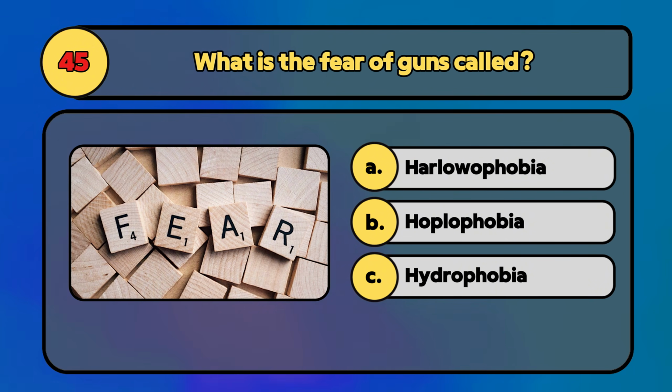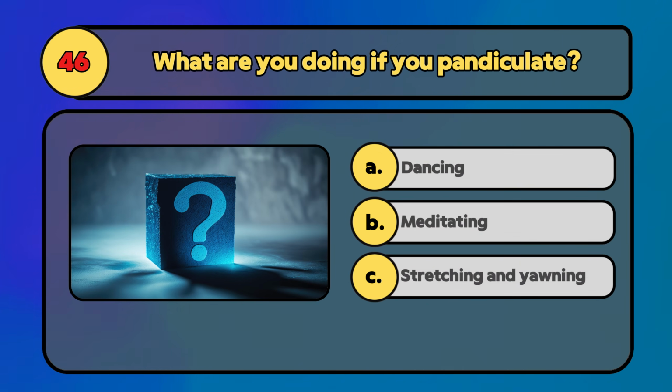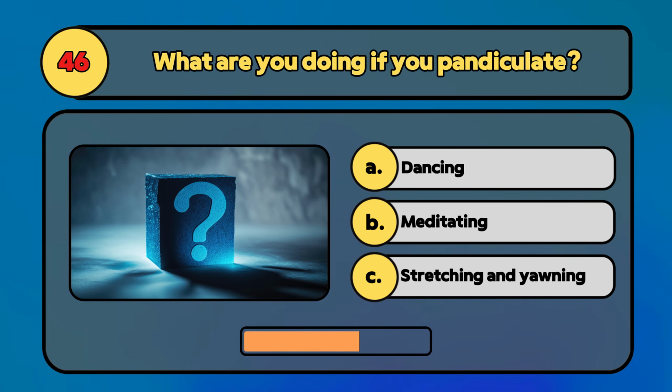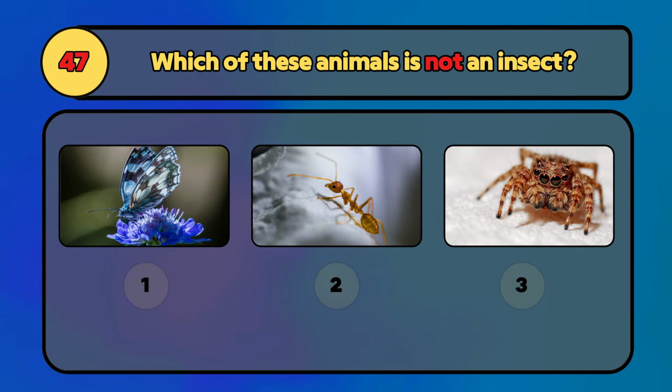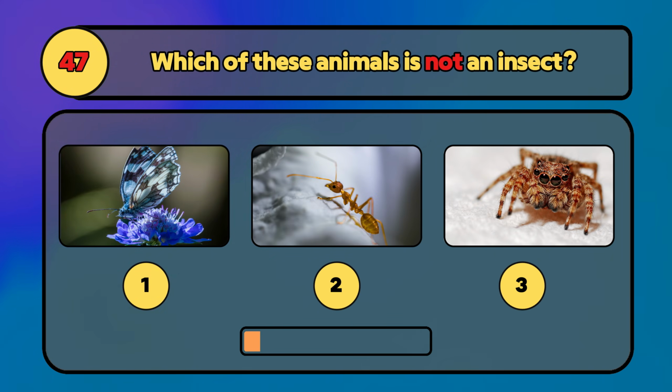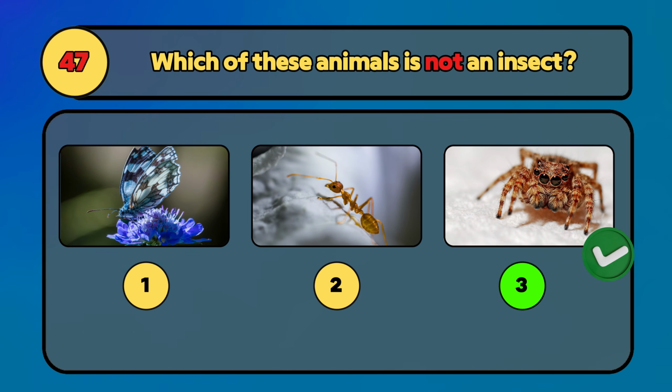What is the fear of guns called? The fear of guns is called hoplophobia. What are you doing if you pandiculate? When you pandiculate, you are stretching and yawning. Which of these animals is not an insect? A spider is an arachnid, not an insect.